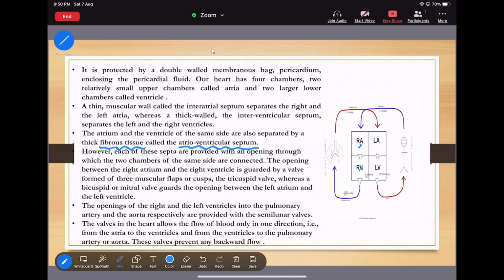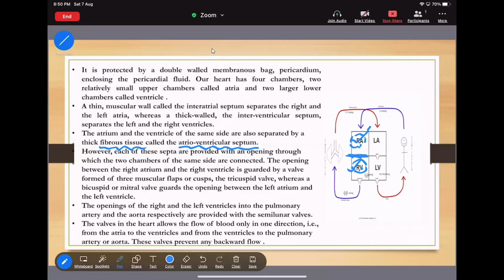Now this is the right atria and this is the right ventricle. There will be a thick fibrous tissue present in between the atria and the ventricle. Now this wall is nothing but the atrioventricular septum.